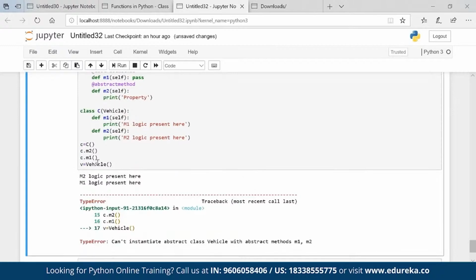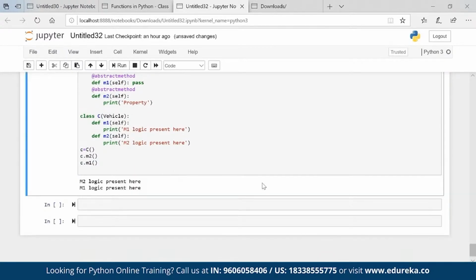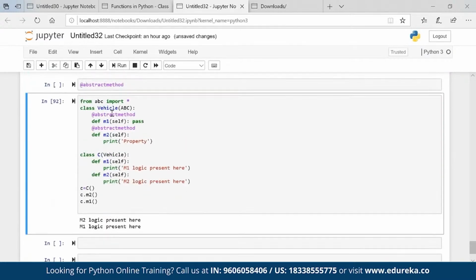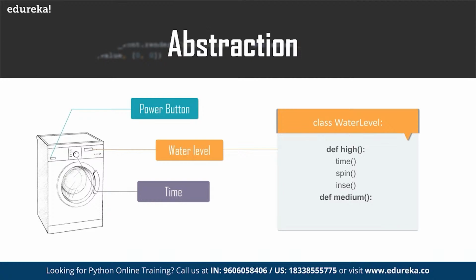And now you can see that we are getting m1 and m2 logic built. So when my parent's class and methods are not created, the child is helping the parent, and that is what an abstract method is, because this abstract method is not properly built as of now. Okay, and that is what abstract methods are all about.